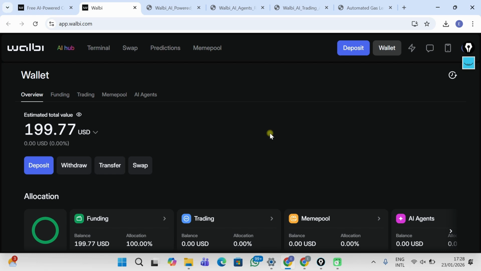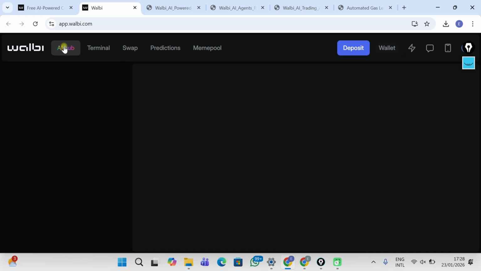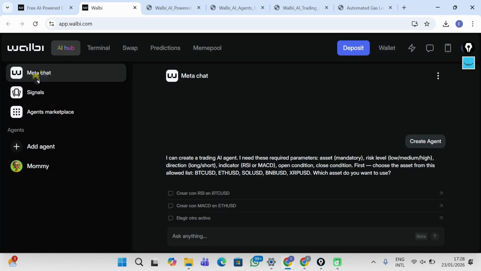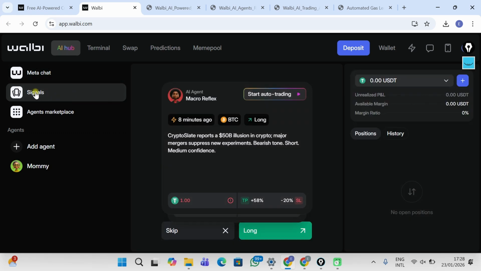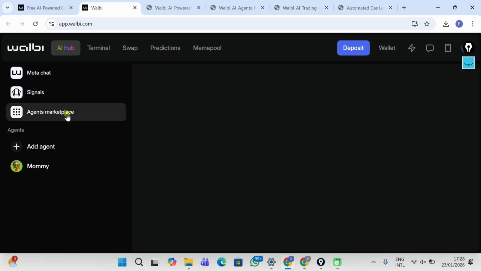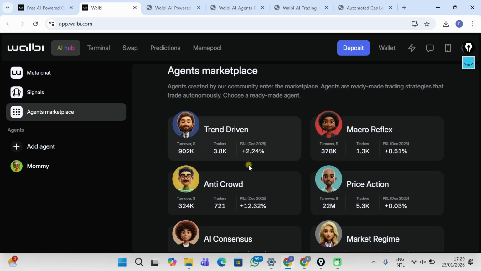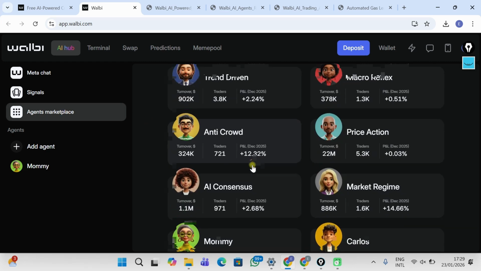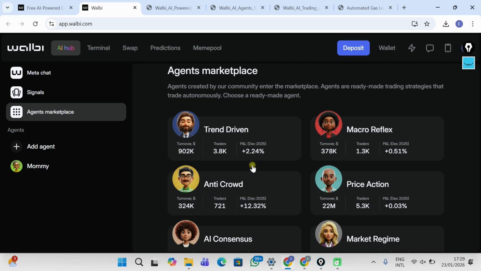Now this here is the AI hub where we can chat with the Walbi bot to create our own AI agents. Here is for signals, where AI can provide signals for us, and this is where you can get already existing AI agents or bots that can help you carry out trading on your behalf.